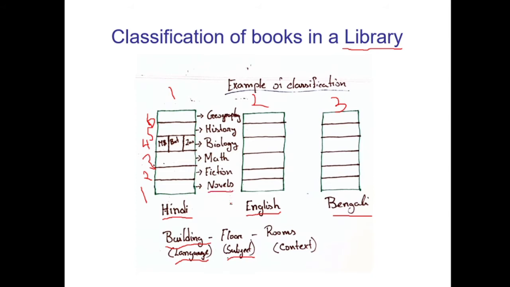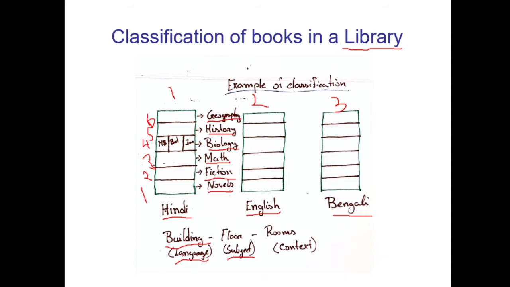Suppose on the first floor we are keeping novels. Books on fiction or science fiction we are keeping on the second floor. Books on maths on the third floor. Books on biology on the fourth floor. Books on history on the fifth floor, and books on geography on the sixth floor.